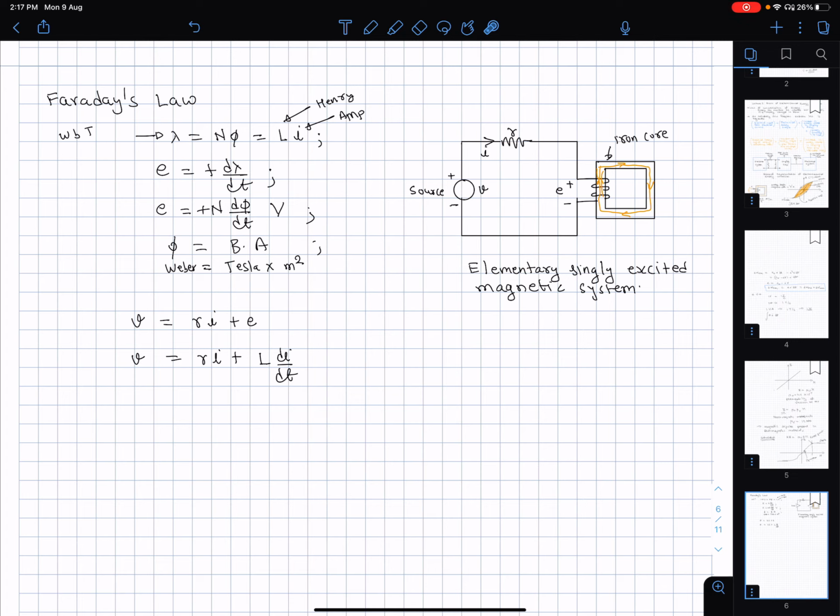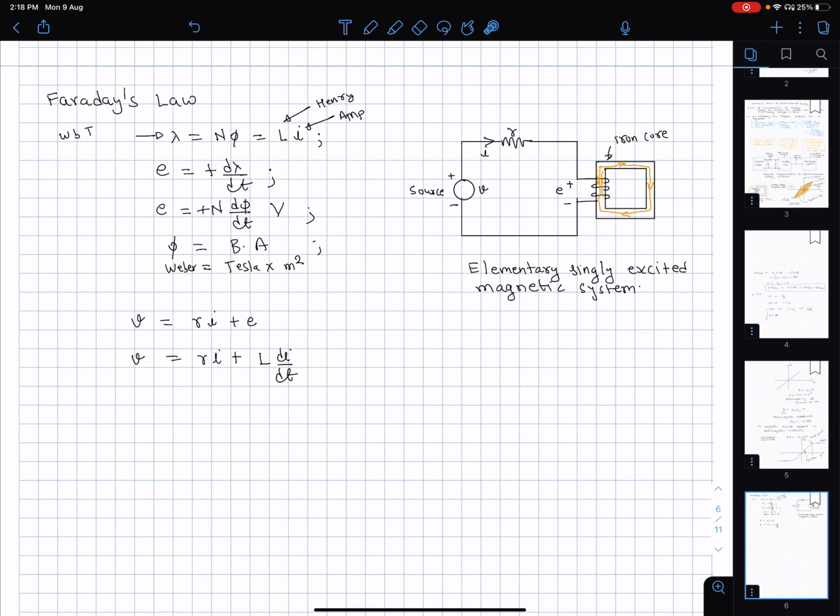Now, if I take a right-handed screw and see that the current is going to form a clockwise loop, and the tip of the right-handed screw moves forward, then I can see that the flux which is going to be set up here is going to follow the direction as shown here.